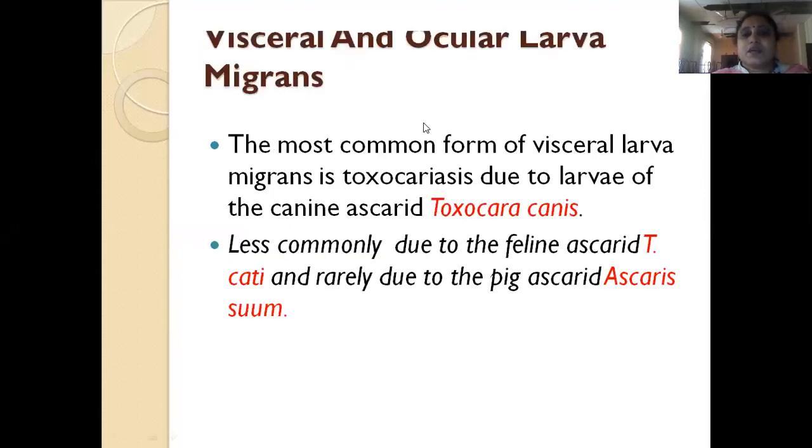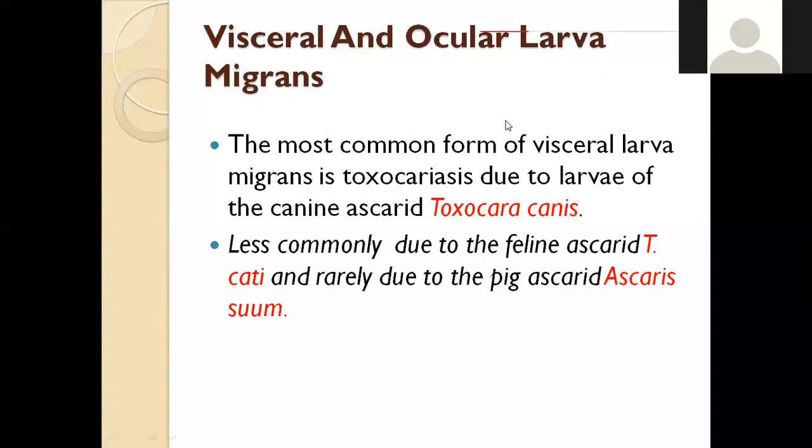Now, a note about visceral larva migrans. The most common form of visceral larva migrans is toxocariasis, and this is due to a larva of the dog ascarid, that is Toxocara canis.